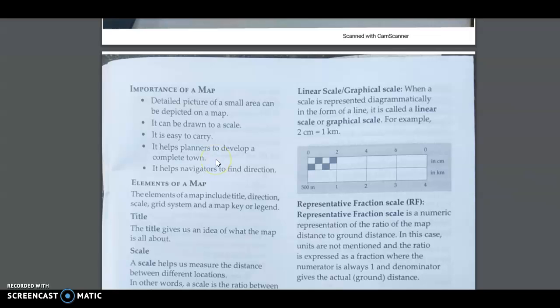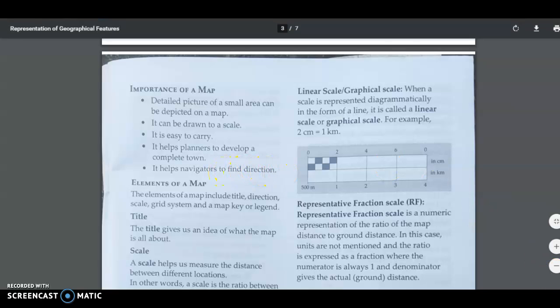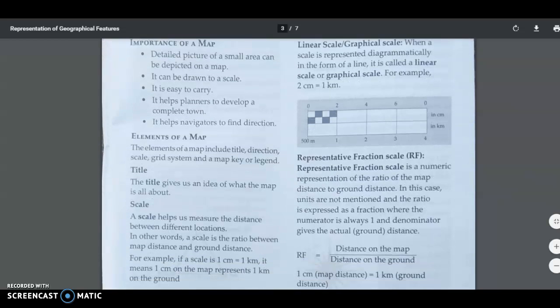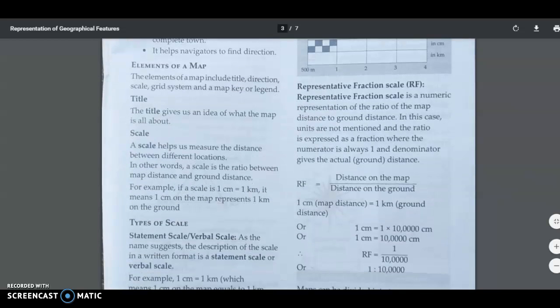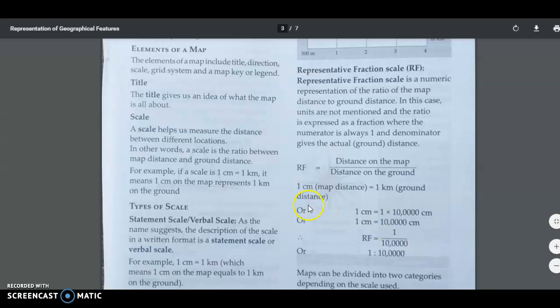Chandigarh was planned. A complete map was made for Chandigarh, and therefore Chandigarh is a highly planned city, you can say. It helps in navigation. It helps navigators to find direction, because a map has direction in it, so it's easy for people to find the direction. I hope this much is clear to you.